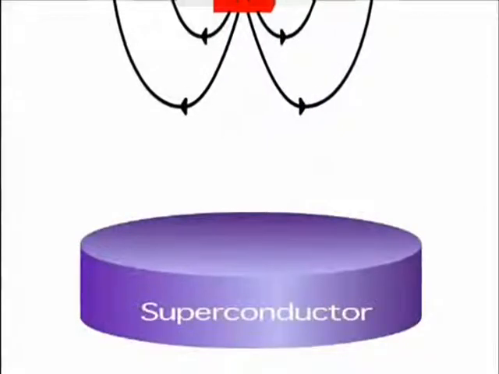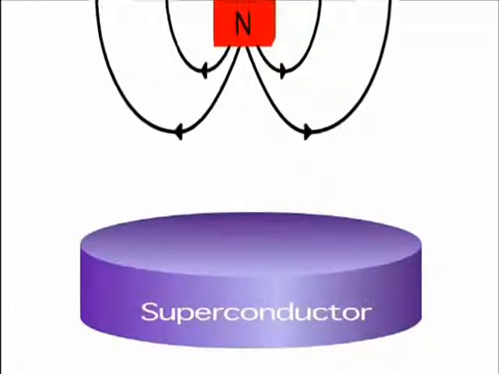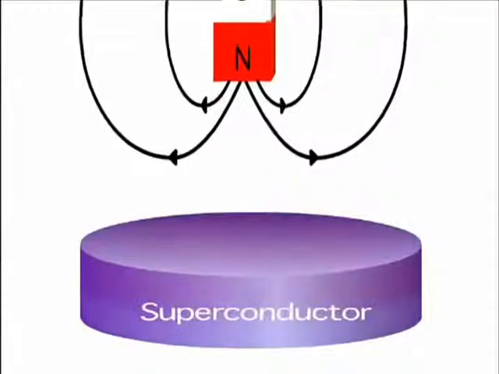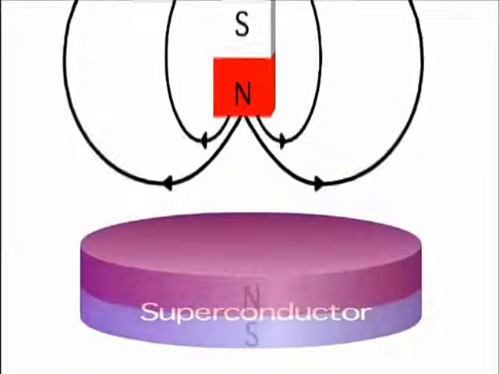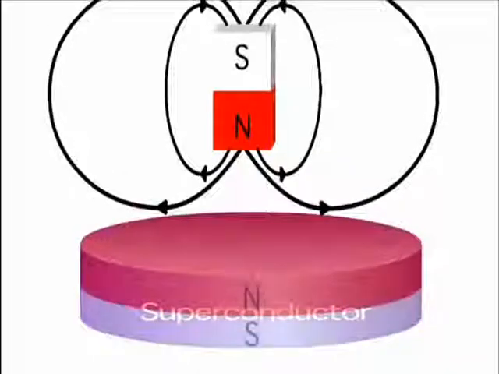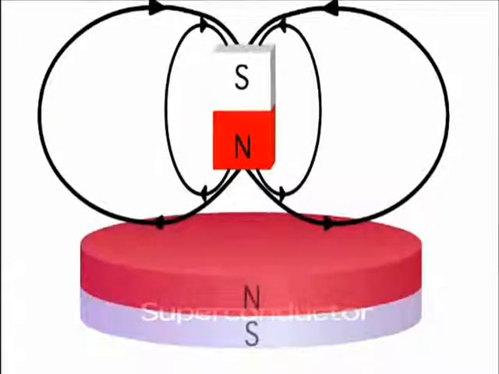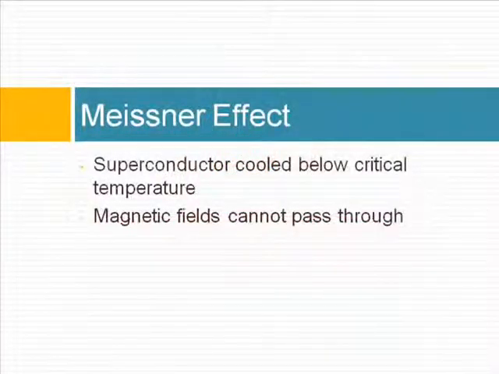This is because the outside magnetic field induces another magnetic field within the superconductor that perfectly opposes the outside field. The two magnetic fields repel each other, allowing the superconductor to levitate. This phenomenon is called the Meissner effect.